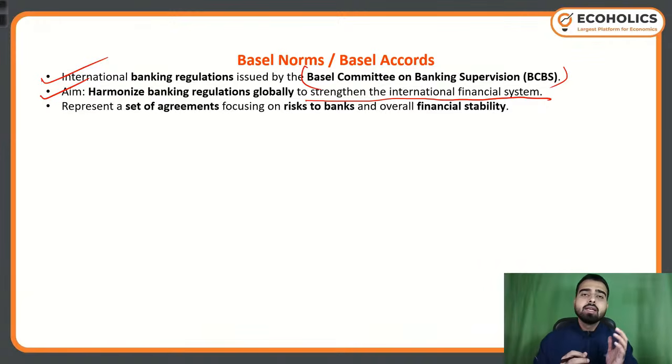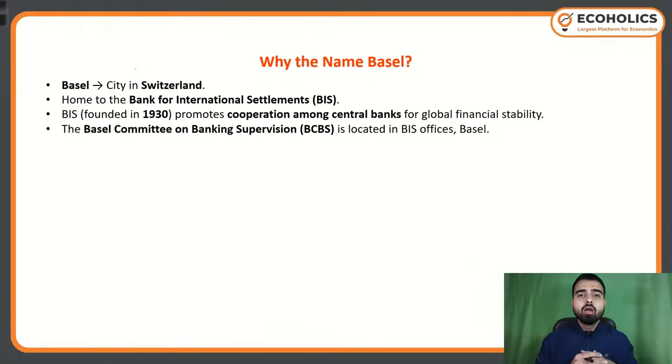That is the reason that harmonization in banking regulations globally is extremely important, and for that purpose we have this Basel Committee on Banking Supervision, which releases the international banking regulation to regulate the international banking market. Now, it represents a set of agreements focusing on risks to banks and overall financial stability. We will see what these set of agreements are. Now, why the name Basel?